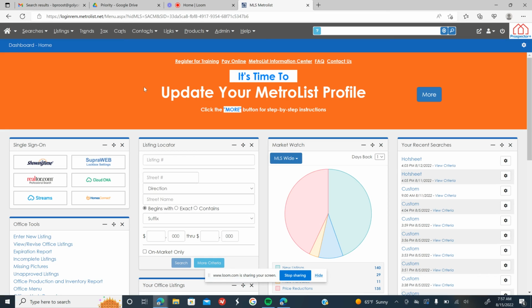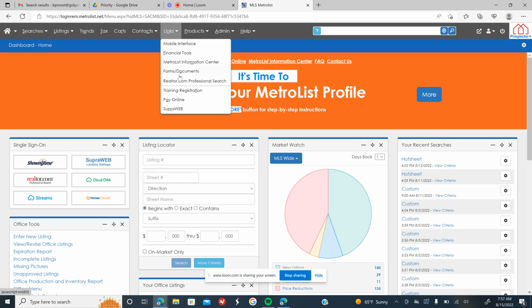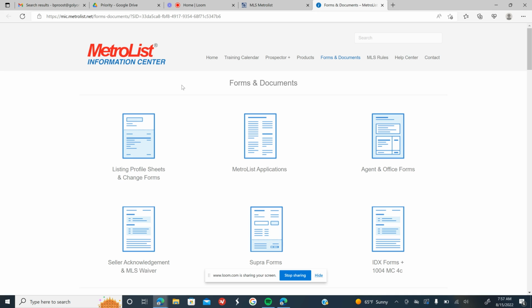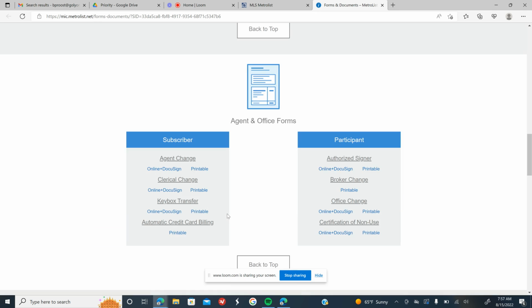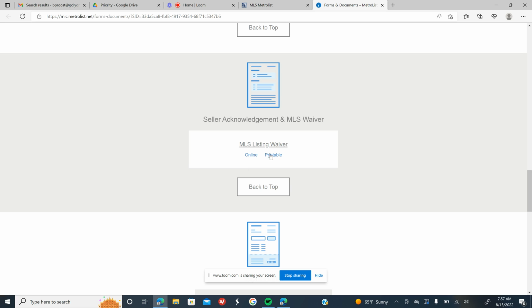In this video, we're going to go over the MLS waiver. So if you're at the MLS home screen and you go Links, you want to go Forms and Documents. And then you can scroll down about in the middle of the page. We'll have the online and printable version of the waiver. So for our purposes, we're going to go to the online version.